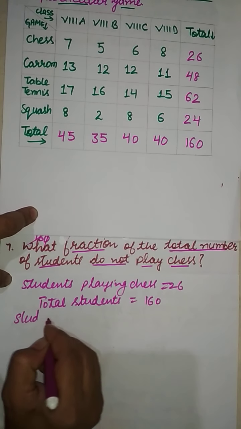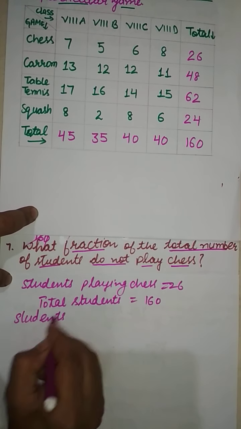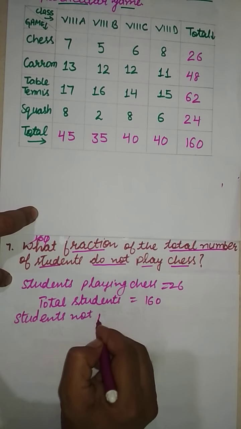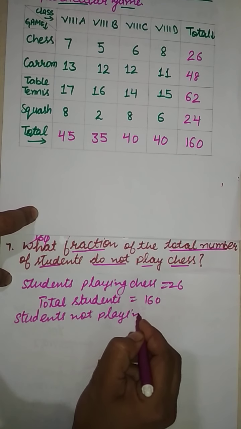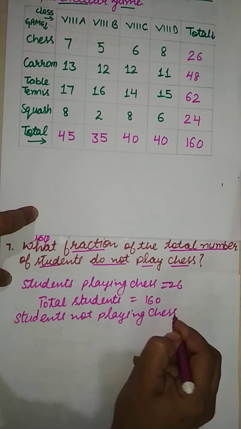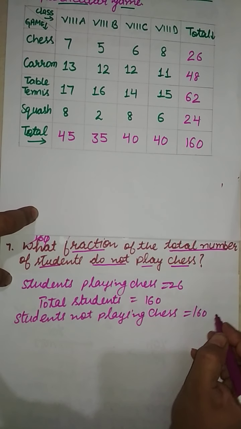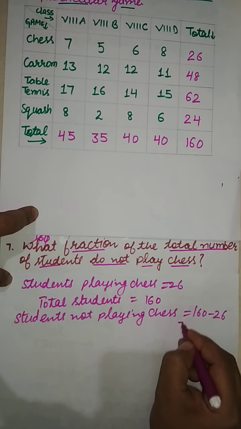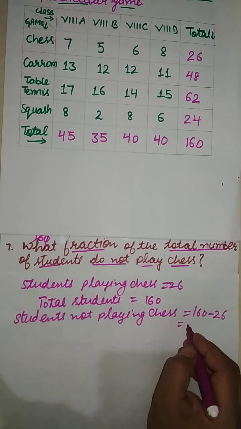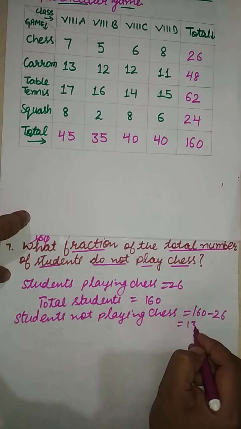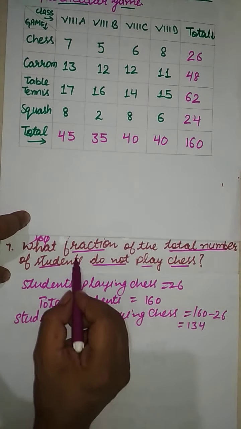Students not playing chess: 160 minus 26 is equal to 134. Now we have to find out the fractions.